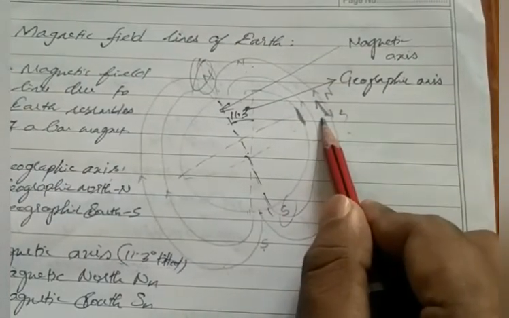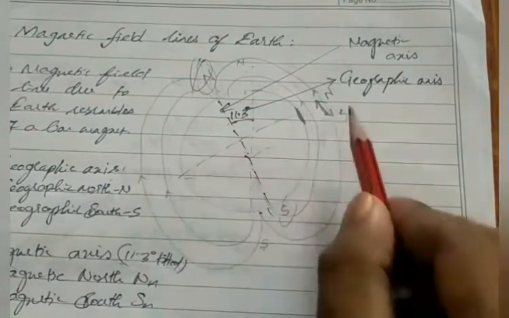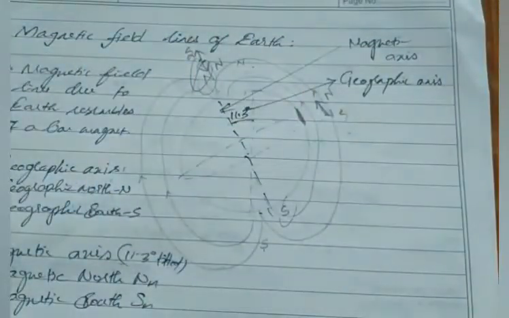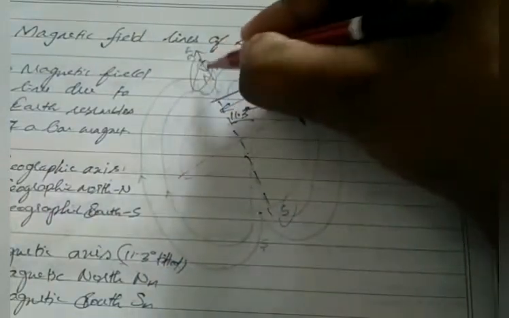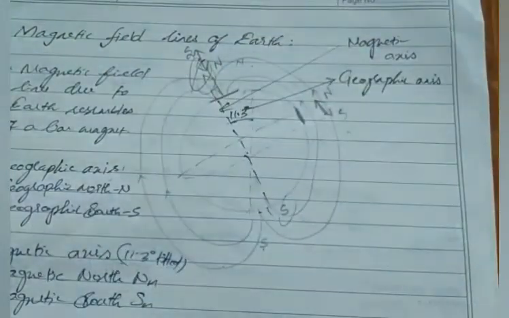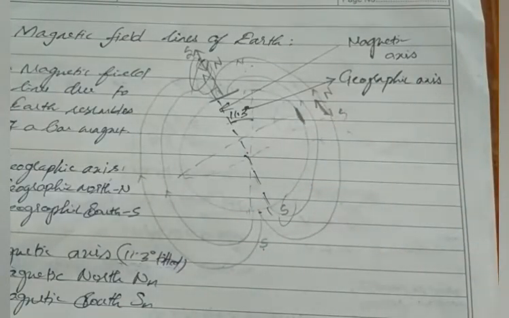If you take the compass near the poles of Earth, then what will happen? If you take this compass here it will show like this. If you consider a surface on the earth, then what is the angle between this magnetic compass and the earth surface? 90 degree, right? Because it forms a right angle. So we can say at the equator, magnetic inclination will be 0, but at the poles magnetic inclination will be 90 degree.